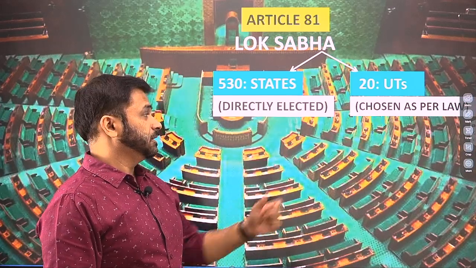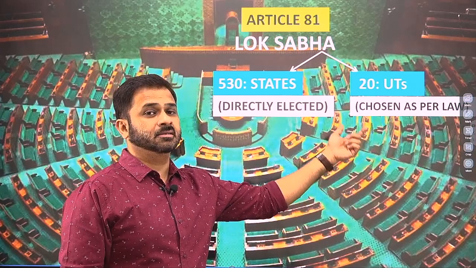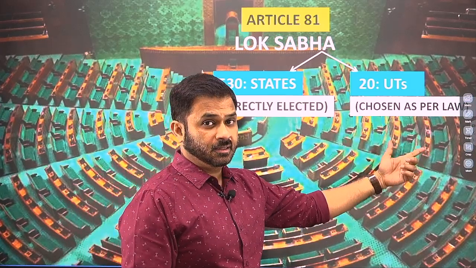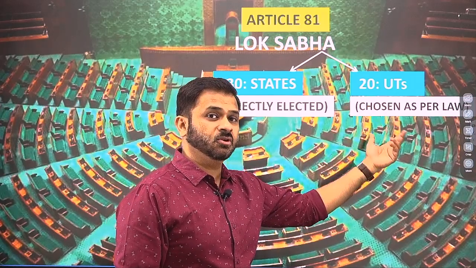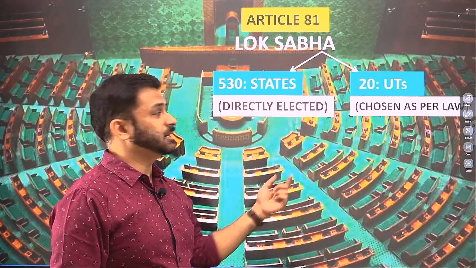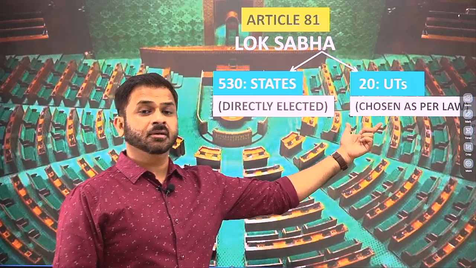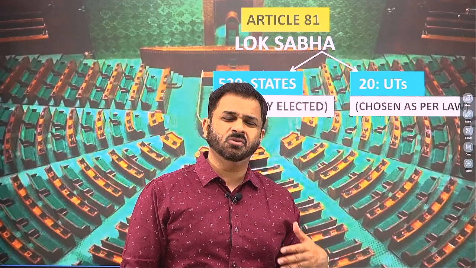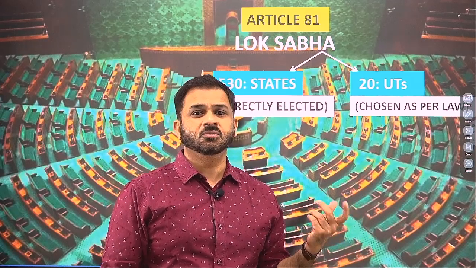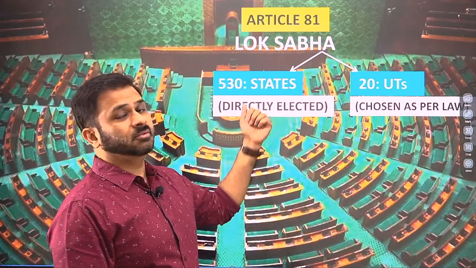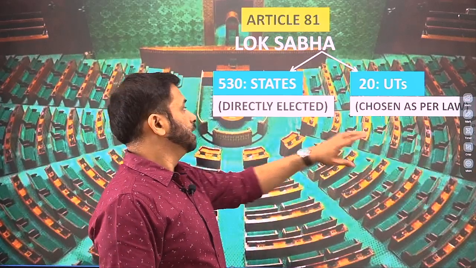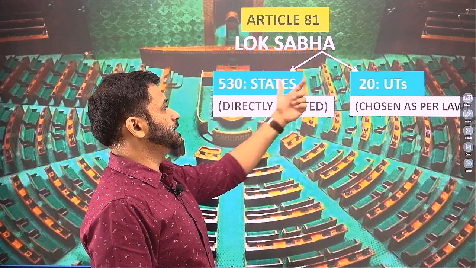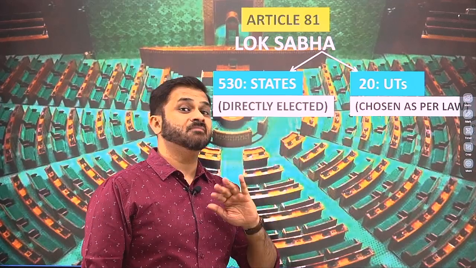Now, in relation to this, a law has been made, the Representation of the People Act of 1950, which says that the election from union territories will also be on a similar basis as it happens for the states. That means there also we will have direct election from the union territories. So union territories will also be divided into constituencies, though most of them are very small. They will mostly have one seat in the Lok Sabha, but still it will be a direct election from these constituencies. Now, 530 seats to the states and 20 to the union territories, 550 is the maximum figure.